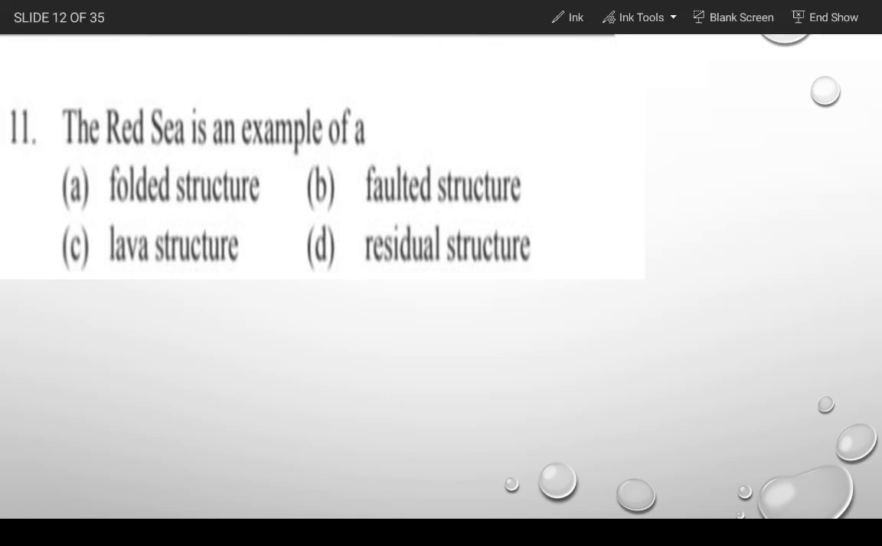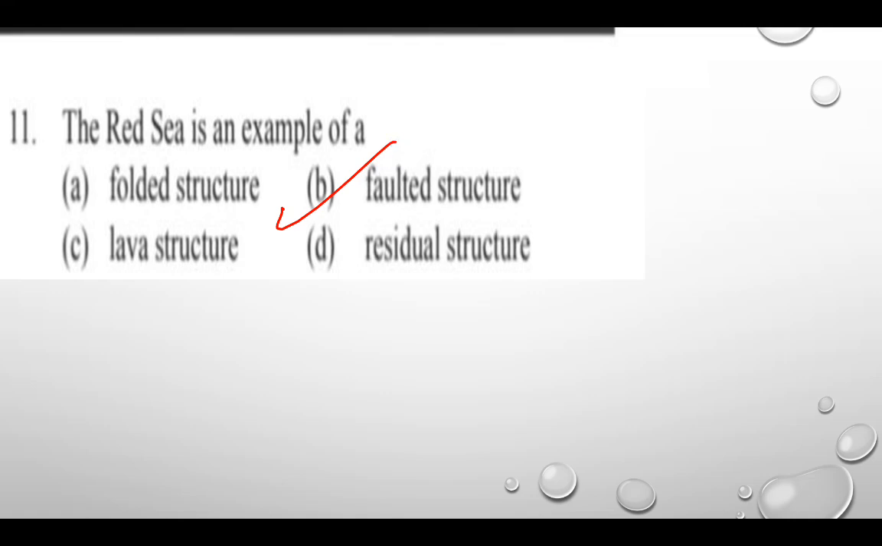Red Sea is an example of: A, folded structure; B, faulted structure; C, lava structure; and D, residual structure. Which one of the following is the correct answer for this question? So gentlemen, according to this, the correct answer is B. Red Sea is a fault type structure. Moving to the next question.